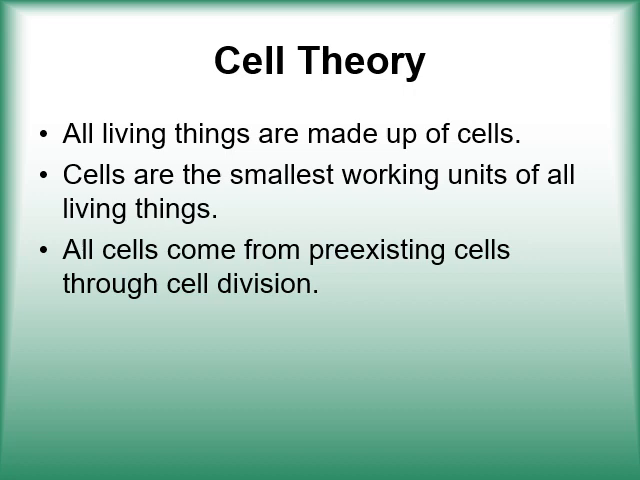Yes, every creature which is visible is actually made up of millions and trillions of cells, that is multicellular eukaryotic organisms. Second, cells are small. Yes, it is the basic structural and functional unit of living things, which is very small, about micron level, that means about 10 to the power minus 6 meter. Third, all cells come from pre-existing cells through cell division.